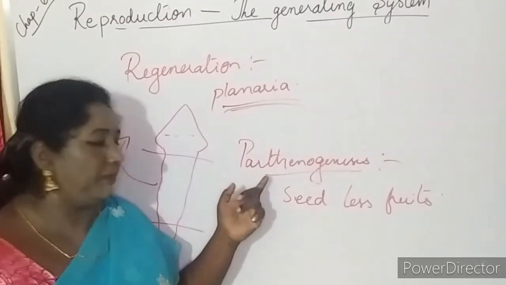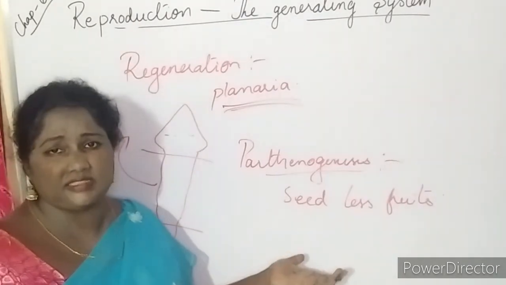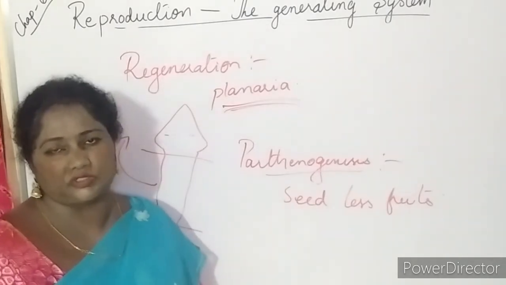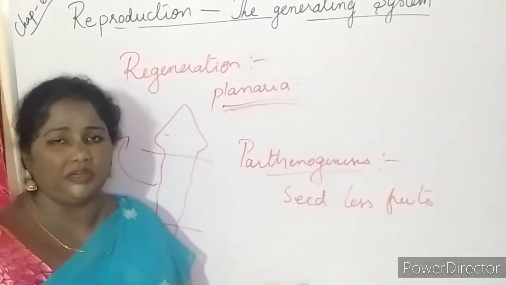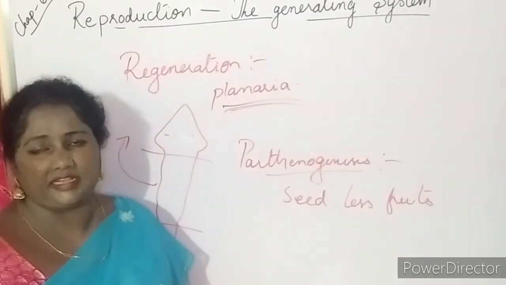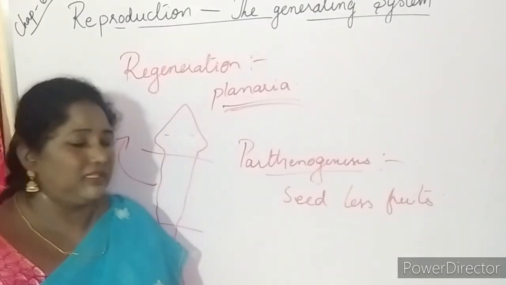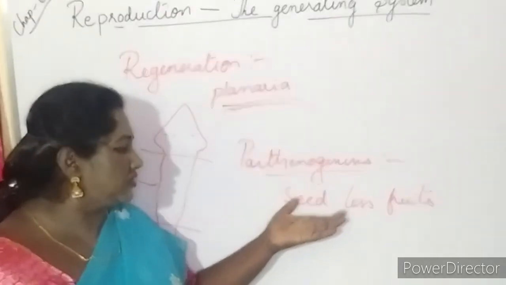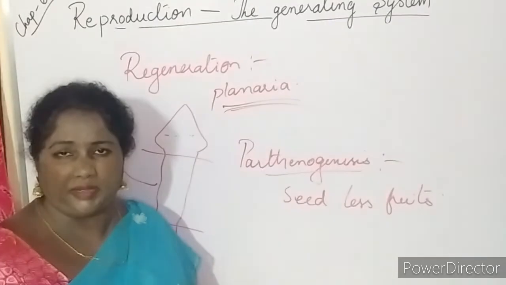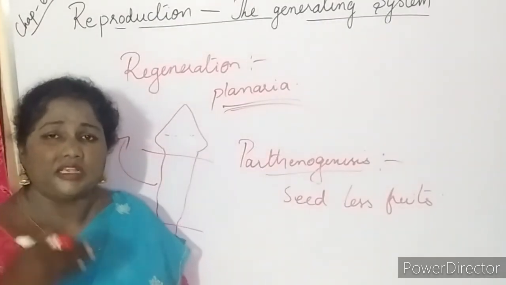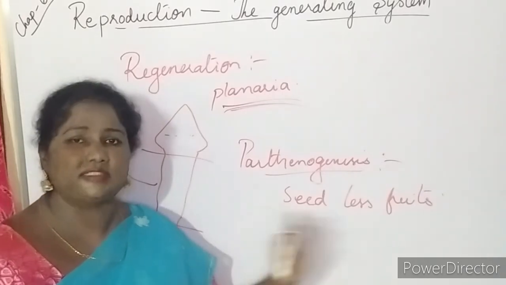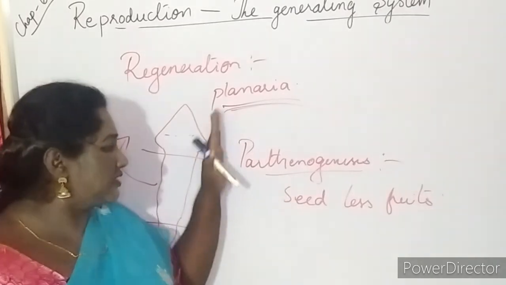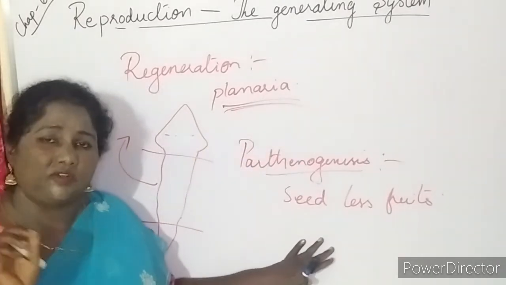The next one is the shift of sexual reproduction to asexual reproduction. That process is called parthenogenesis, where true fertilization does not happen in plants. That is the reason we can get seedless fruits, which are now available everywhere, like watermelons, pomegranates, even grapes. All these fruits are seedless with the help of the process called parthenogenesis. So parthenogenesis is the shift of sexual reproduction to asexual, meaning true fertilization does not happen in this process. These are all the examples of modes of asexual reproduction.